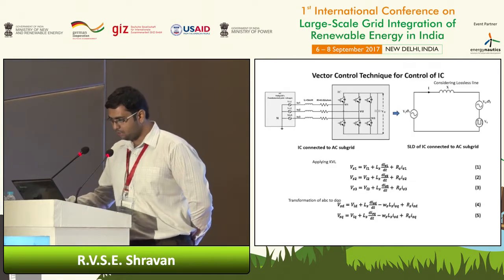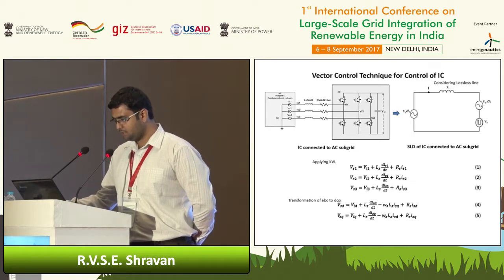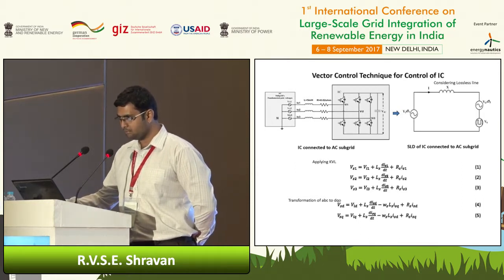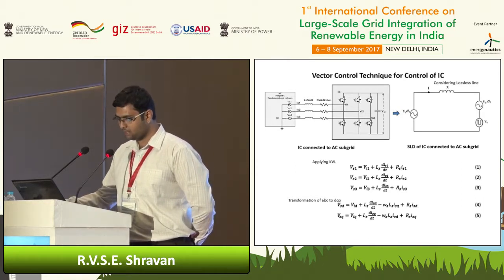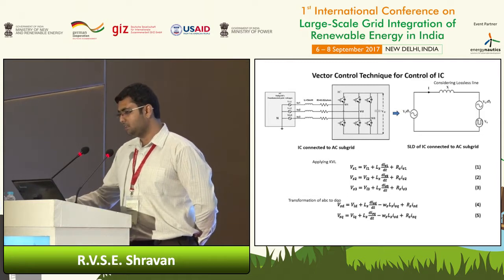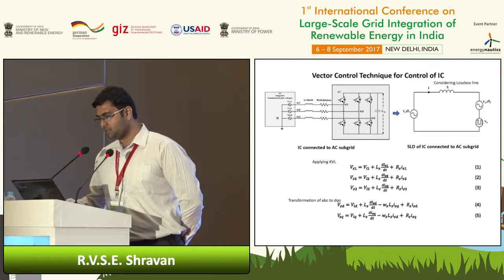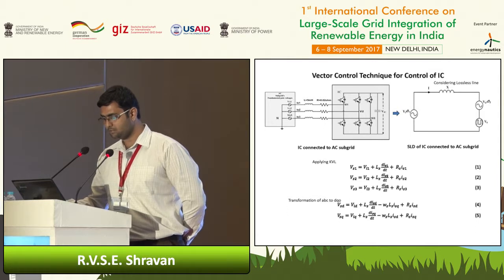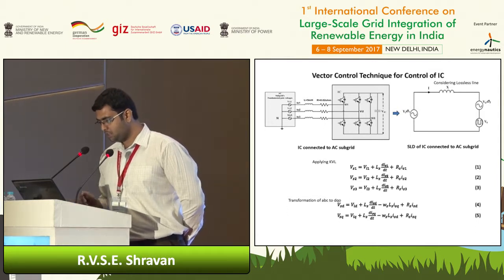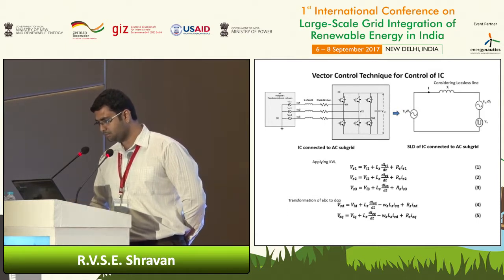If we see from the DC side, this interlinking converter is nothing but an inverter. We can generate pole voltages using inverting action, and the poles of this 3-leg converter are connected to an AC source, and this can be seen in simple form using this single line diagram.